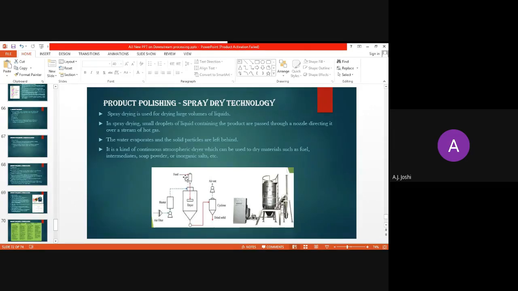So here it is fed and here the dryer is present. Then it is subsequently passed through the next cycle. This is the actual image and this is the schematic or diagrammatic presentation of the spray dry equipment. Okay.